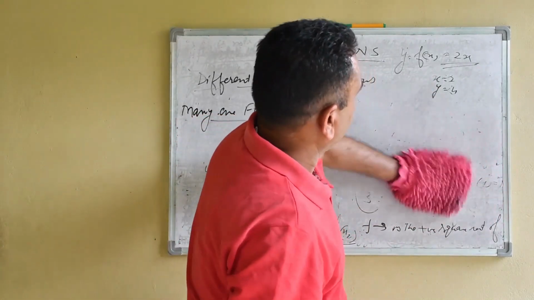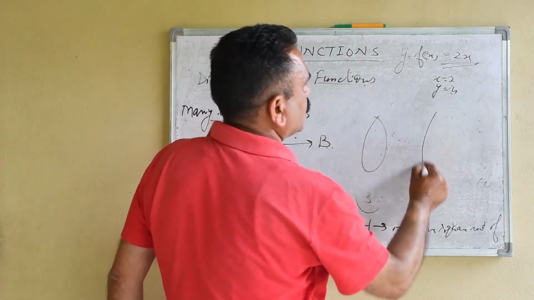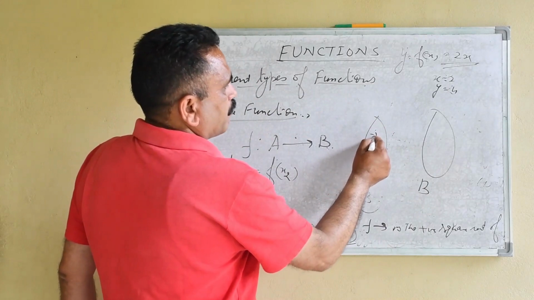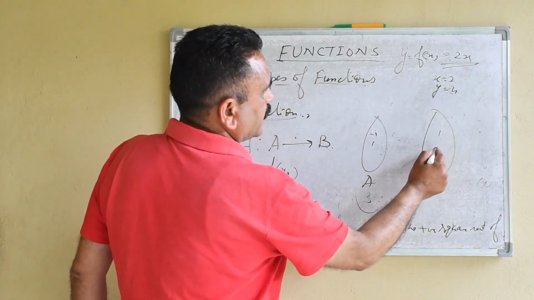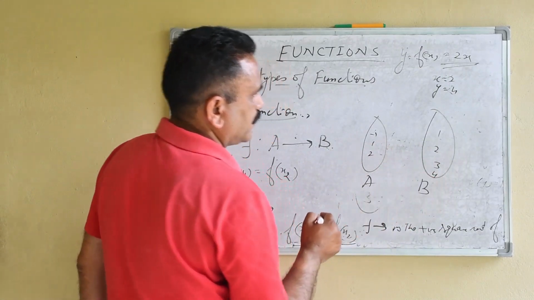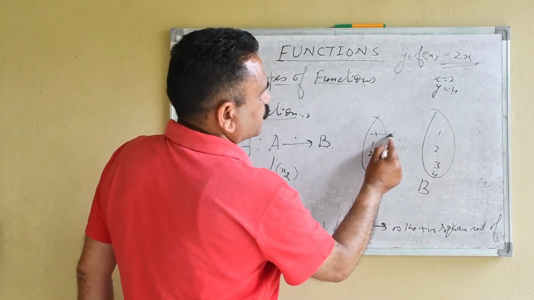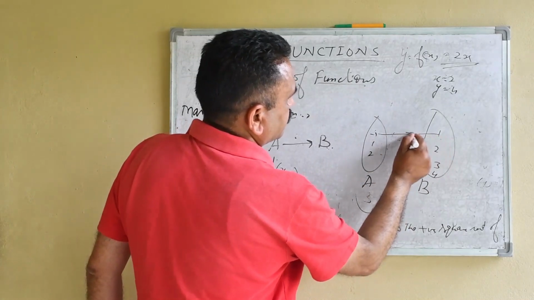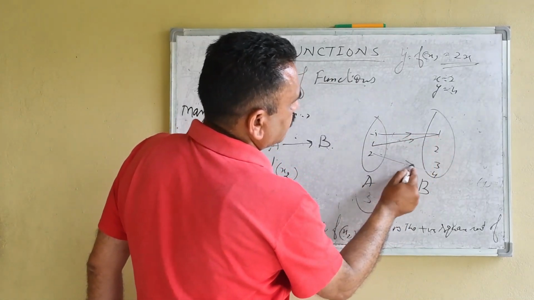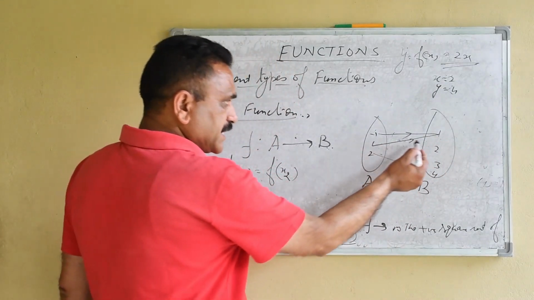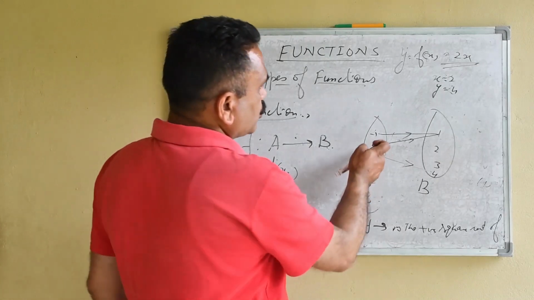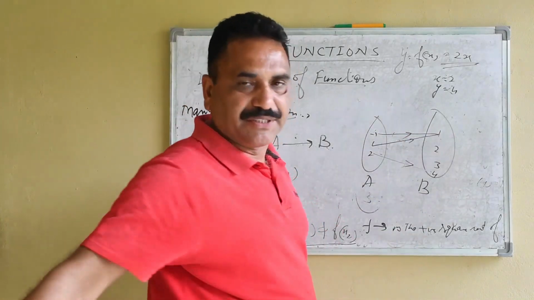We can represent this example in a pictorial way. Minus 1, 1, 2 in A, and 1, 4 in B. So minus 1 has image 1, 1 has image 1, 2 has image 4. This type of function is not one-one, it is many-one. Why? Because more than one element has the same image.